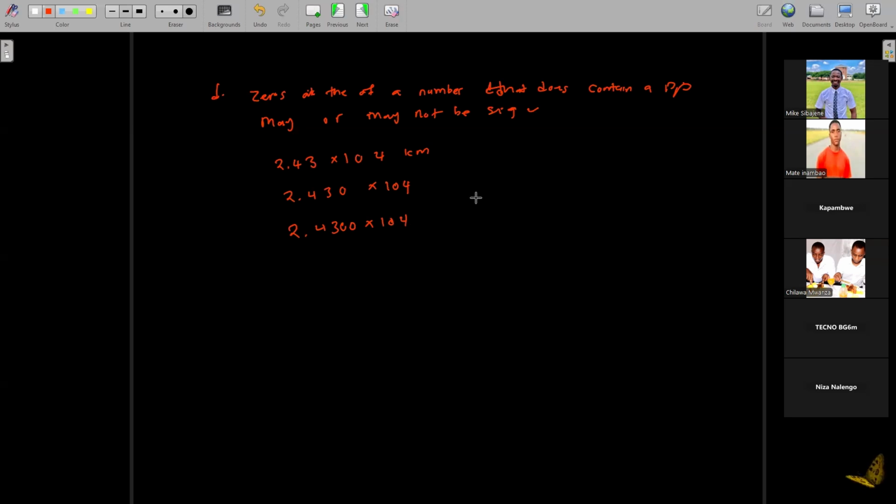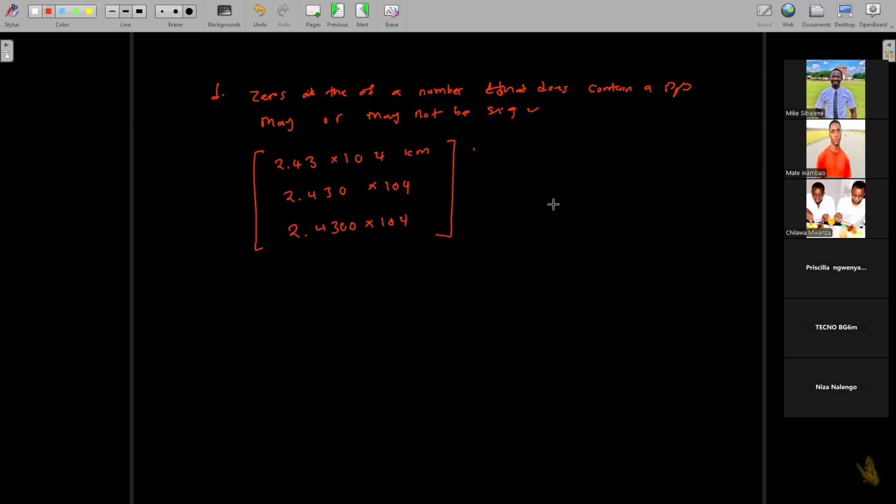Then I ask you a question: how many significant figures does this number contain? The first one has how many significant figures? 3. It has how many significant figures?